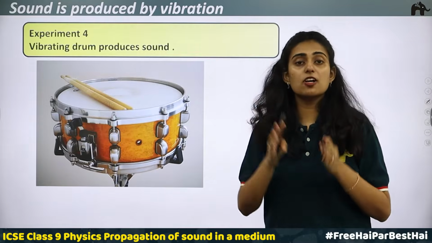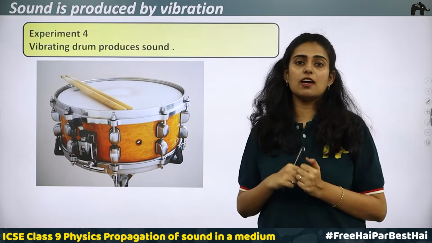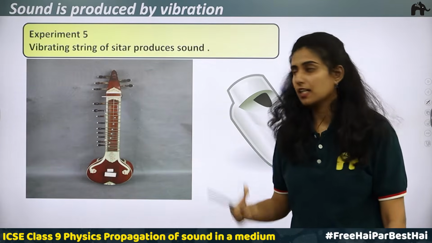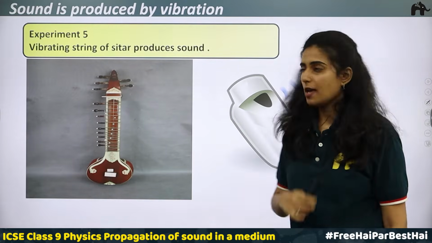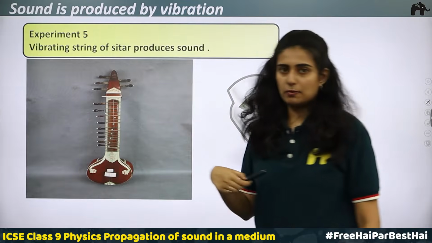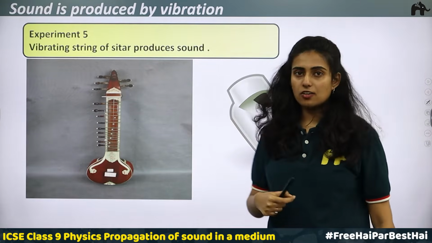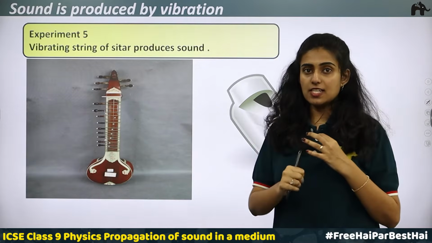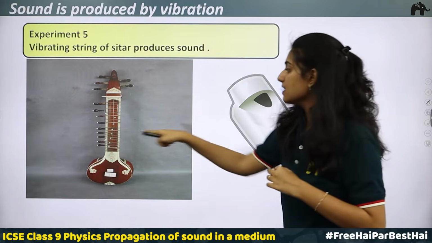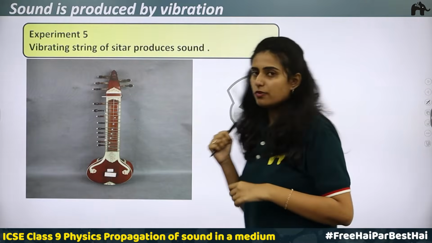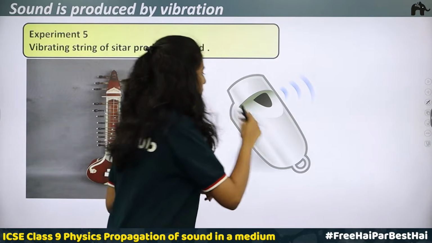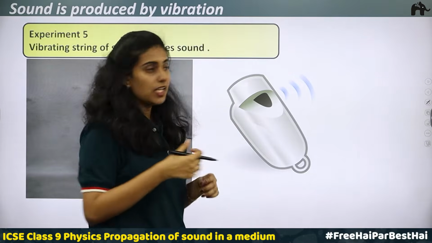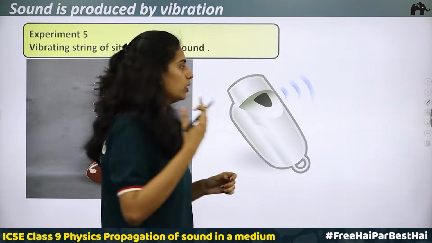Okay, so only because of these vibrations that are being produced in different objects, we are able to hear the sound. Now, in the case of a sitar, guitar, or a violin, what is happening? This string starts vibrating. Have you played a sitar or a guitar? You will see that you will be plucking the strings and sound is being heard because the strings are vibrating. Now, in the case of a whistle, what is happening? So, when you blow with a whistle, the air inside the whistle starts vibrating and producing sound.